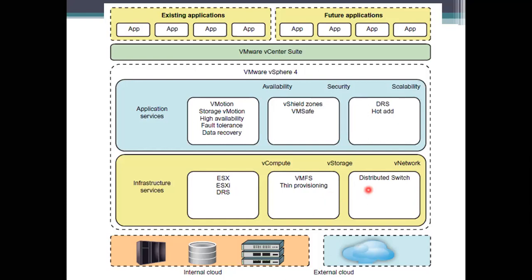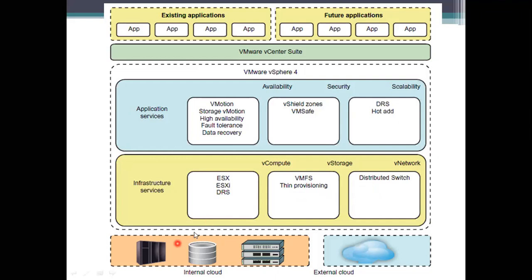And also it has vNetwork, which offers distributed switching and some networking functions to be connected with the others or inside. So what will these packages do? These packages you are using, vCompute, vStorage, and vNetwork, will interact with the hardware servers, disks, and networks in the data center.